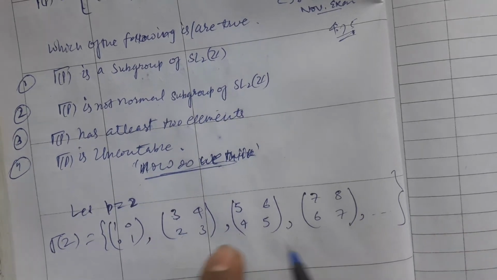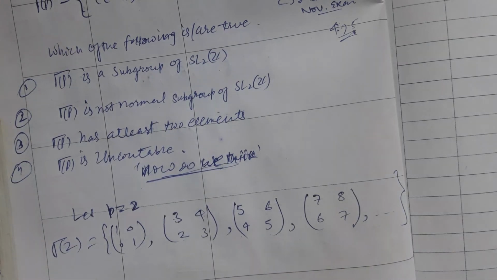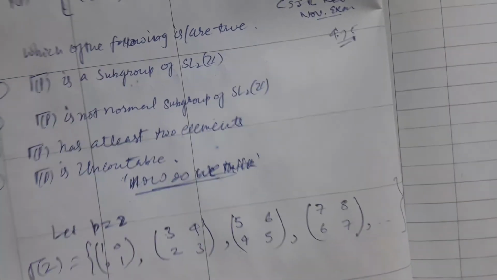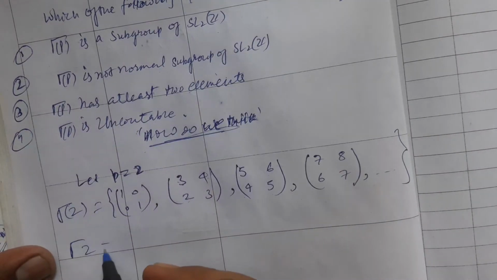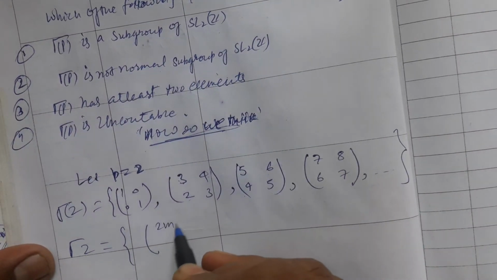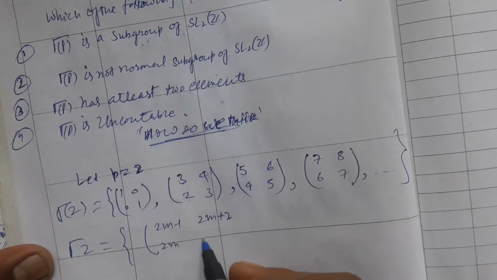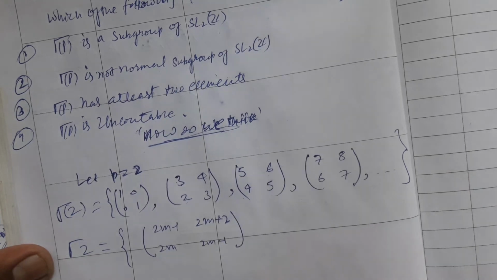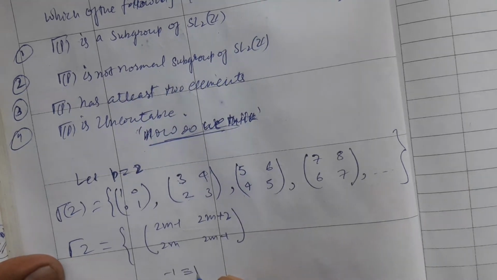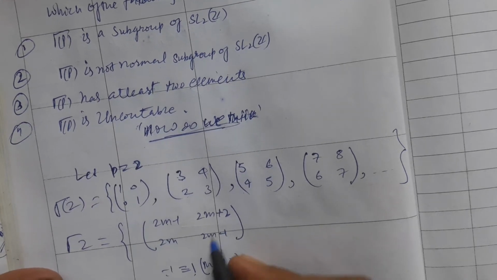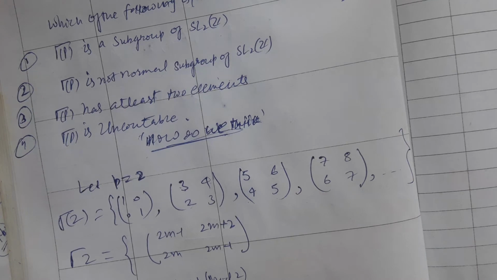Similarly, in this way, I am choosing for 2, and you can do this similarly. So let me generalize 2 as the matrix with entries 2m minus 1, 2m plus 2, 2m, 2m minus 1. Since we know that minus 1 is congruent to 1 modulo 2, and since m is a natural number, whichever natural number you choose.